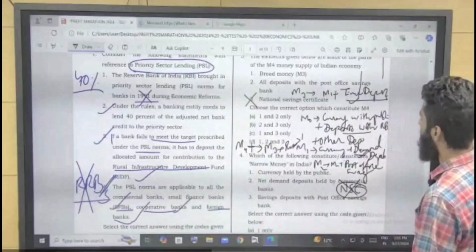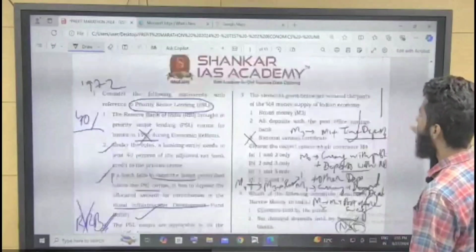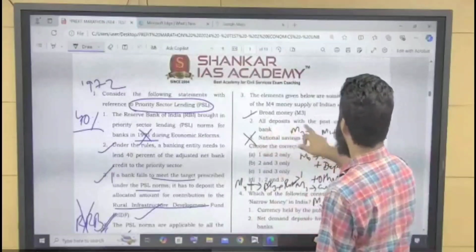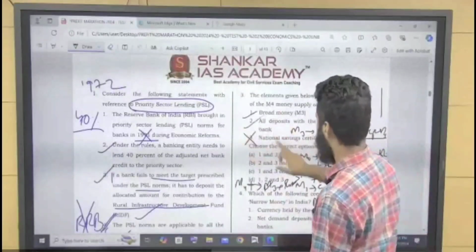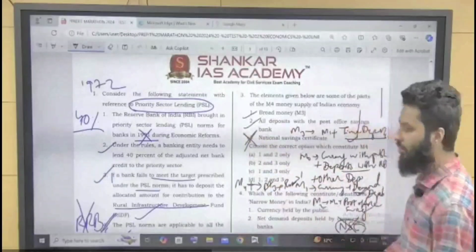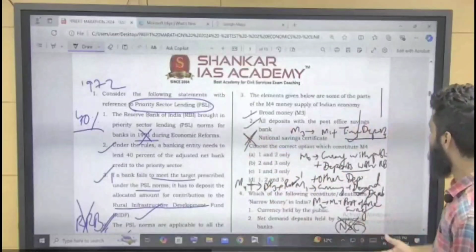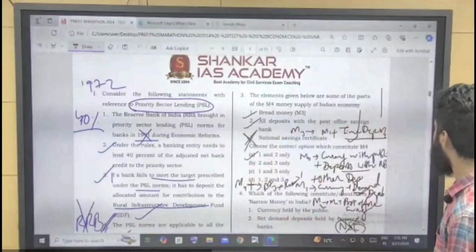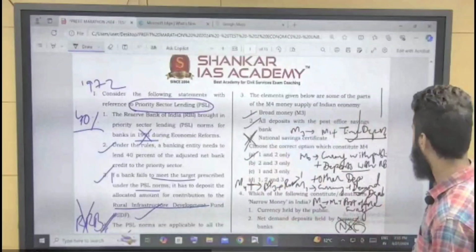So in the question, they are asking you, M4 consists of M3, true, M3. All deposits with the post office saving banks, yes. And National Savings Certificate, no, right? So not National Saving Certificate. So correct option is 1 and 2. Answer is A. So this is it, right?